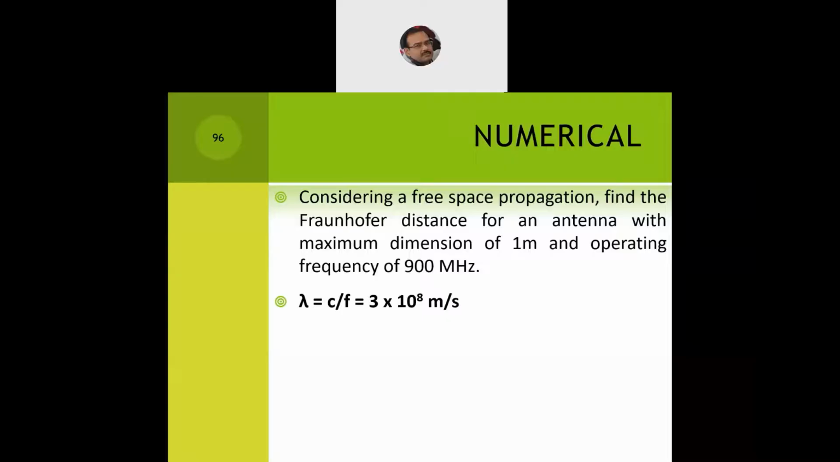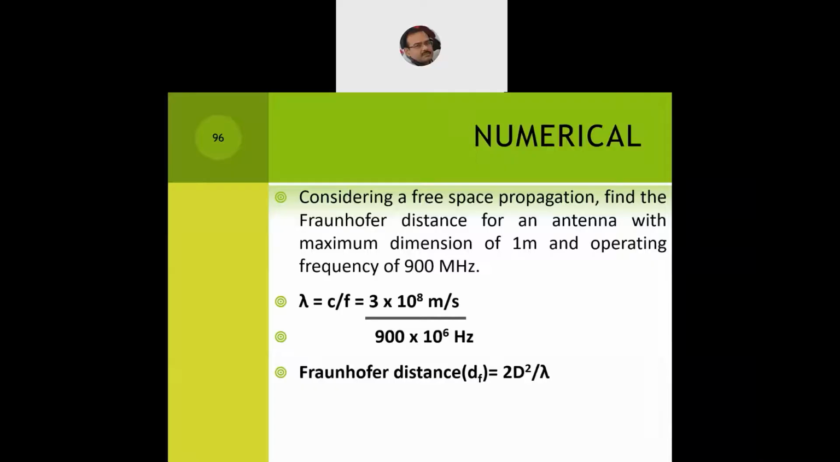So what we do, we first compute the wavelength. Wavelength is equal to c by f, where c, as we all know, is 3 into 10 to the power 8 meters per second, the speed of light, divided by the frequency, which is 900 into 10 to the power 6. This will give us the wavelength, lambda, and we can use it in the computation of the Fraunhofer distance in free space propagation. The Fraunhofer distance is given by the symbol df, and is computed as 2d square by lambda.